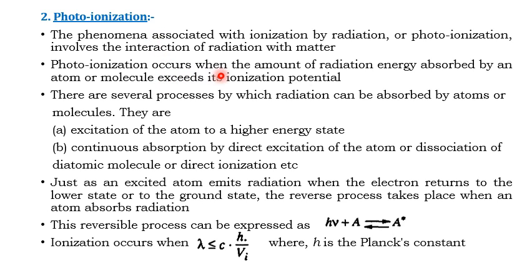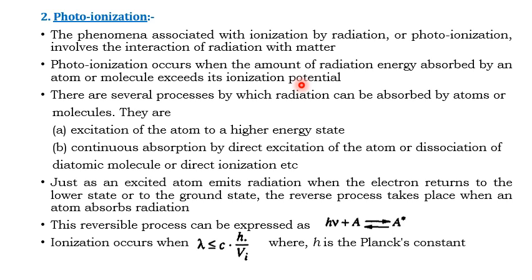Photoionization occurs when the amount of radiation energy absorbed by an atom or molecule exceeds its ionization potential. Ionization potential is nothing but the specific potential of each and every matter, its withstanding capacity for potential voltage.